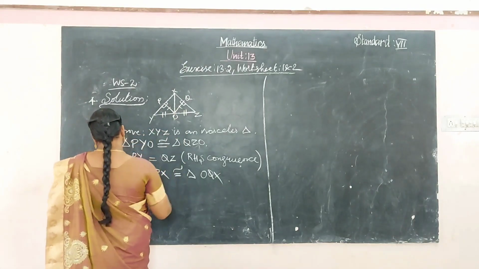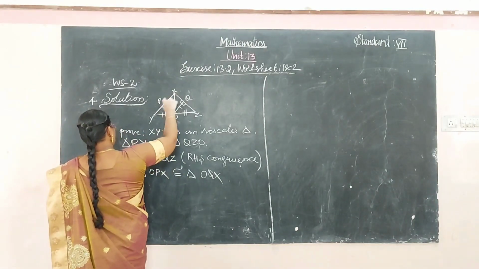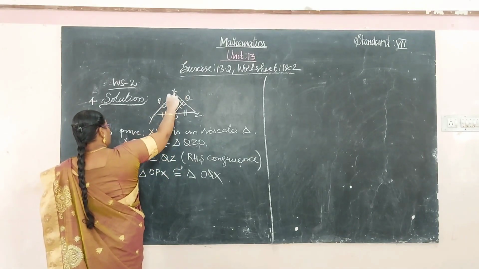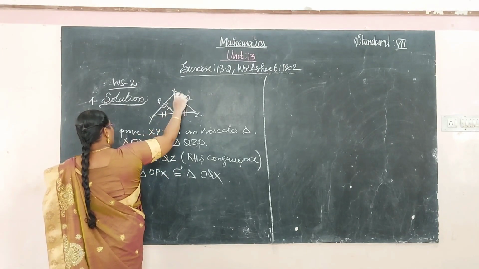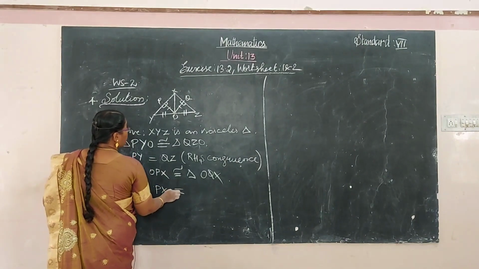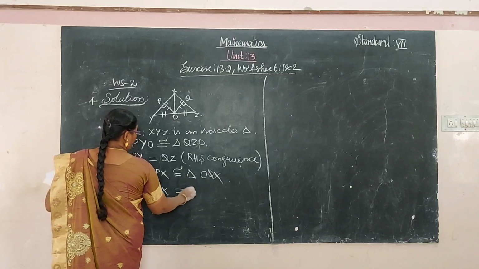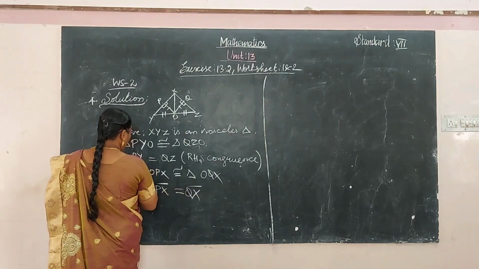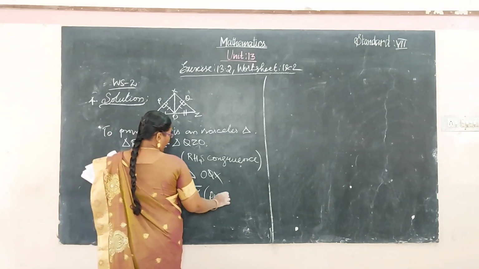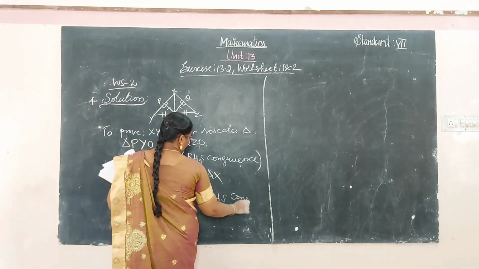PO. Okay, PX, here PY, here PX and XQ. PX is equal to QX. Here also we have applied the RHS congruence.